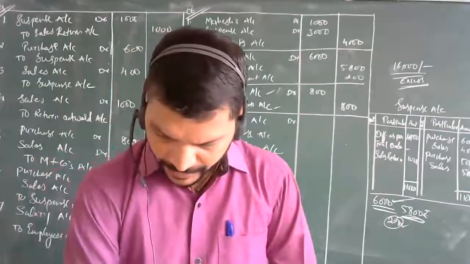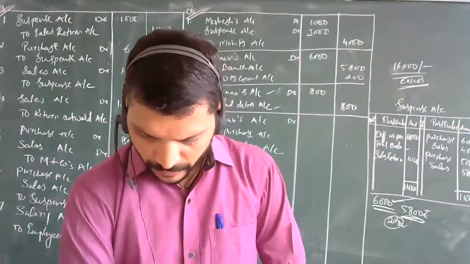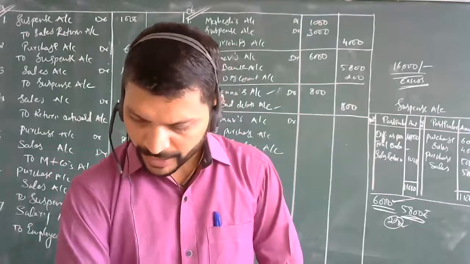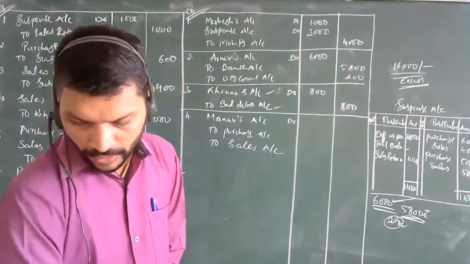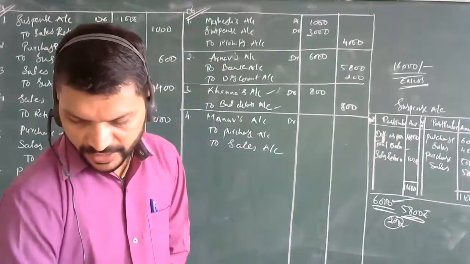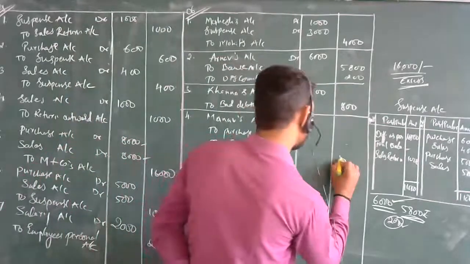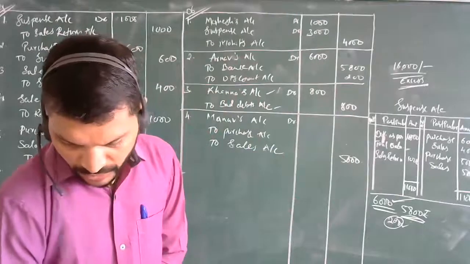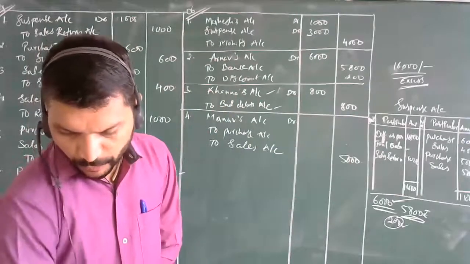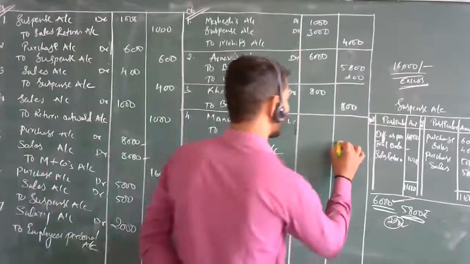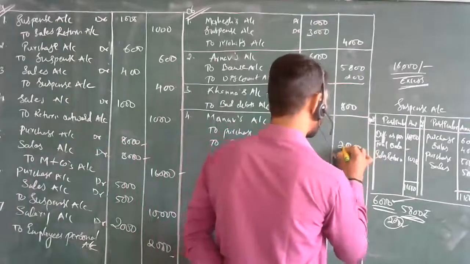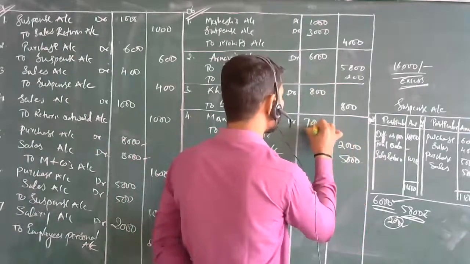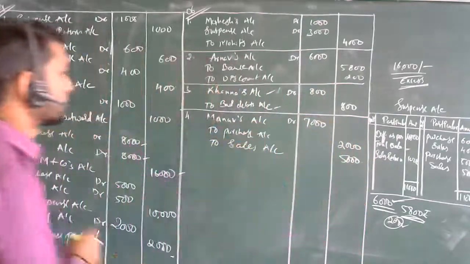See, here it has been told credit sales were made. For him it is a purchase, for us it is a sale. Credit sales we have made of rupees 5,000. Then coming to the purchase book, it was recorded as 2,000. Then the total to Manav's account is 7,000.